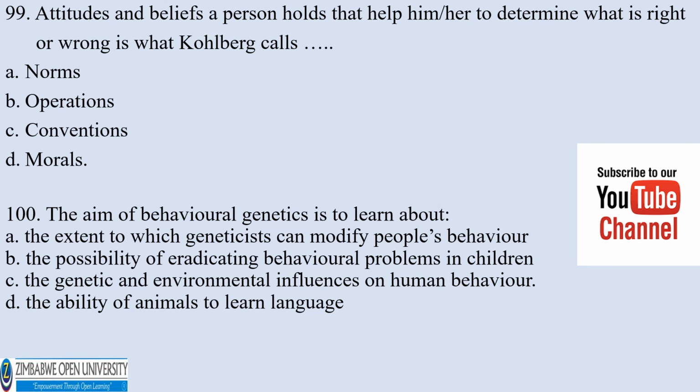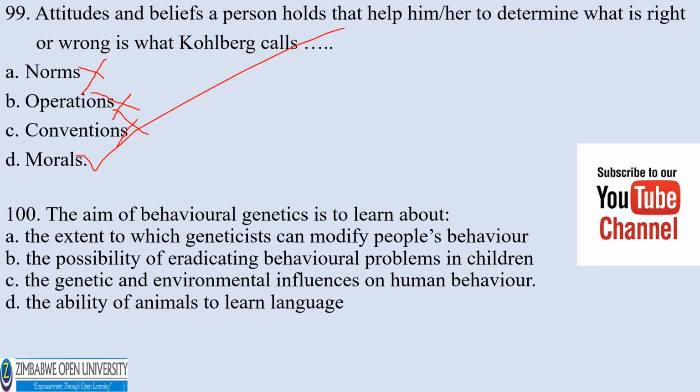Number 99. Attitudes and beliefs a person holds that help him or her to determine what is right or wrong is what Kolbeck calls A. Norms, B. Operations, C. Convictions, D. Morals. The correct answer would be D, morals.